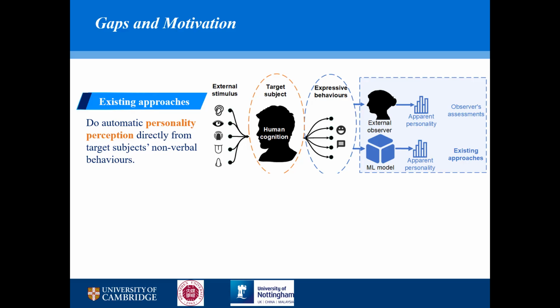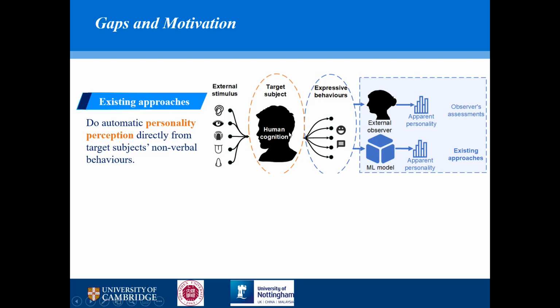Both the machine learning model and the human external observer take the target subject's expressive behavior as input and then make their own judgment to make this apparent personality prediction. So in short, this machine learning model is acting as the external observer and may not be reliable for predicting the true personality, because the true personality should come from human cognition.